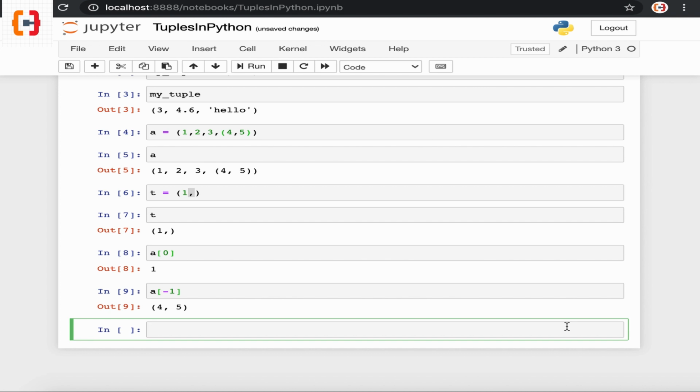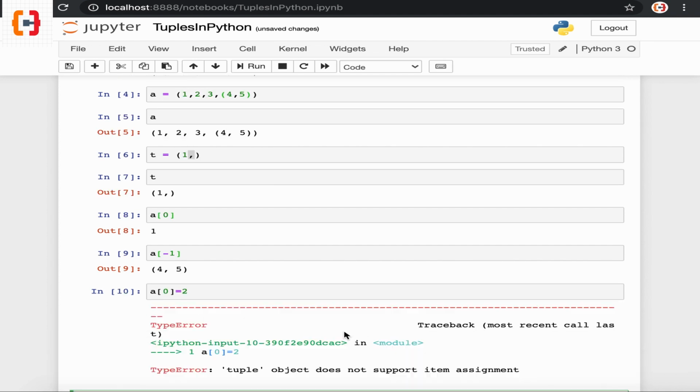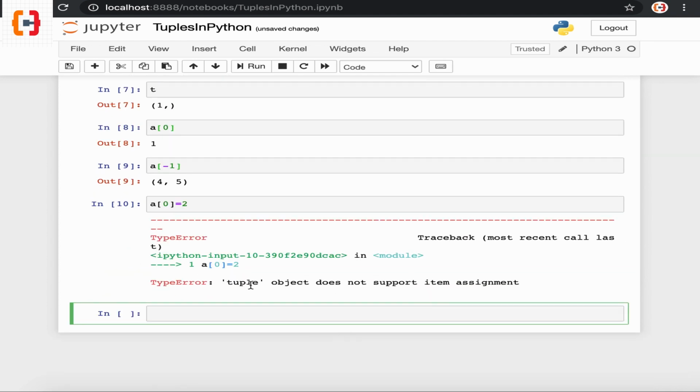Now let's move to our next topic, which is how to update or modify a tuple. We cannot modify the elements of a tuple once it is initialized because tuples are immutable. If we try to modify the element of tuple a at index position 0 with some value and execute this command, it throws an error saying tuple object does not support item assignment. We cannot update the tuple, but we can create a new tuple by adding two tuples.